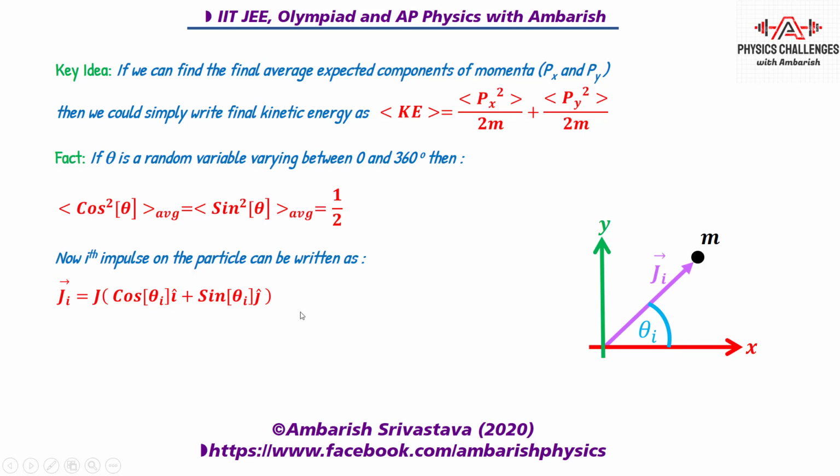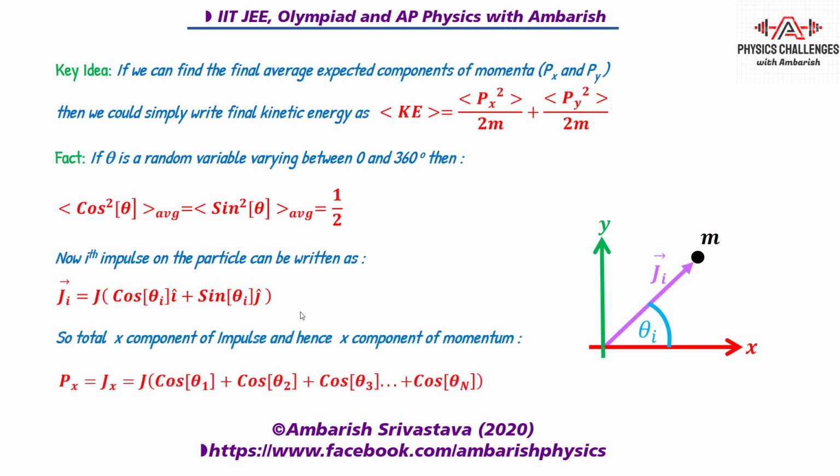Now you know that by the impulse-momentum theorem, the total change in momentum is equal to the total impulse imparted, and since the initial momentum is 0, the total x component of momentum will simply be px equal to sigma Jx, that is sigma of J cos theta i, where theta 1, theta 2, theta 3 etc. are the respective angles of impulses J1, J2, J3 and so on.